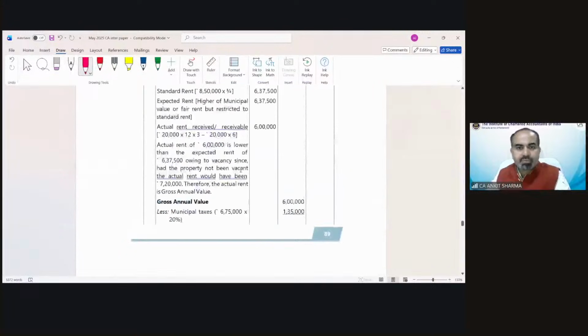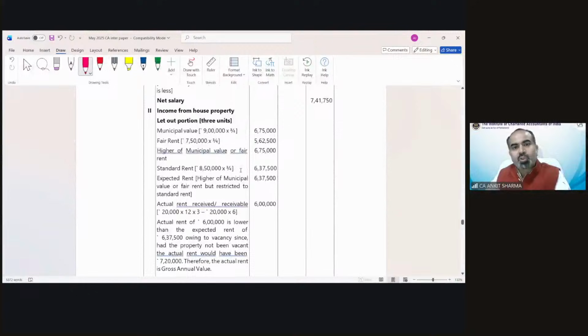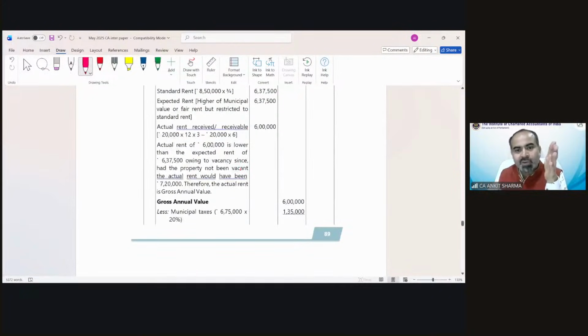Over here, income from house property. They have combined the properties' values, like the 3/4 part, they have combined the fair rent, higher, etc. But I would suggest always solving in separate parts, because suppose there is any change in the interest calculation or vacancy time period, and you have started solving in combined format, it may save you 1 or 2 minutes, but it could be dangerous if there is any change in the information later. So this is the way the institute has solved it, in a combined manner. You can solve it in a separate manner. The thing would remain the same, and the answer would come the same.